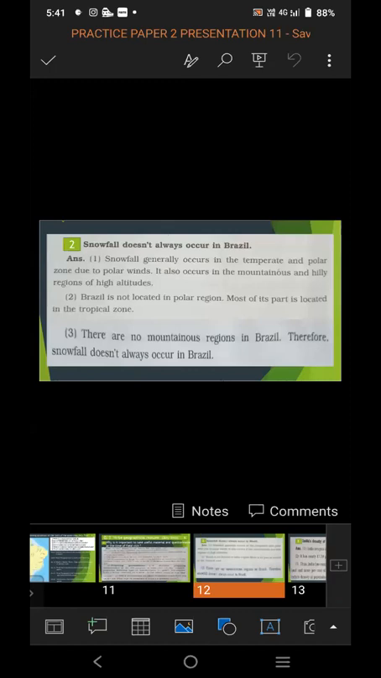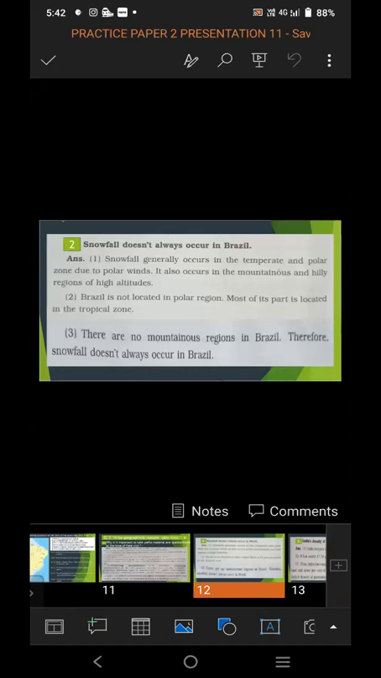Brazil is not located in the polar region. Brazil is a hot country. Its climate is very hot. Most of its part is located in the tropical zone. And there are no mountainous regions in Brazil. Therefore, snowfall doesn't always occur in Brazil. So this was the answer for the question: give reason, snowfall doesn't always occur in Brazil.